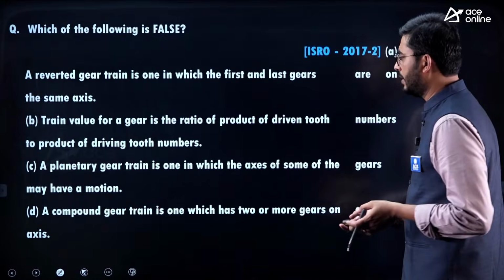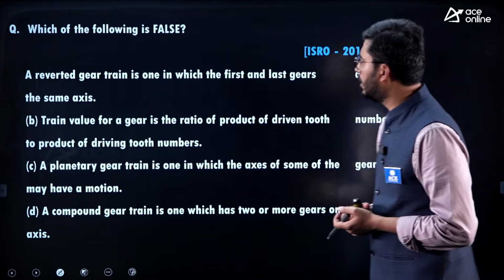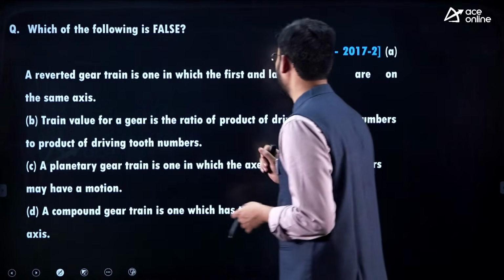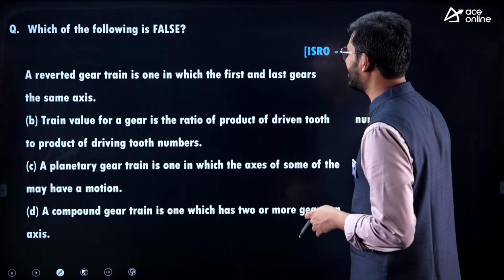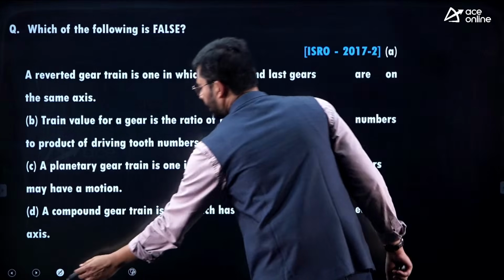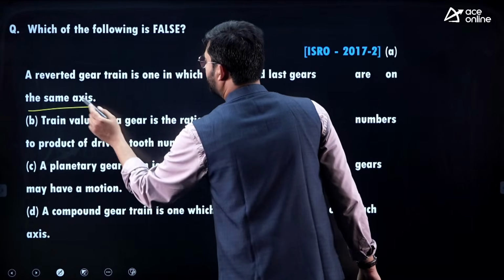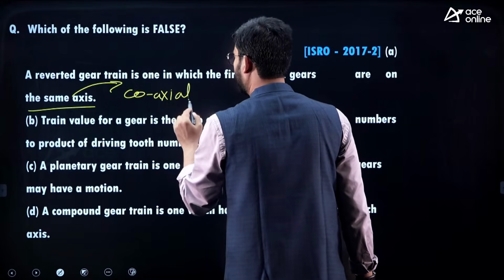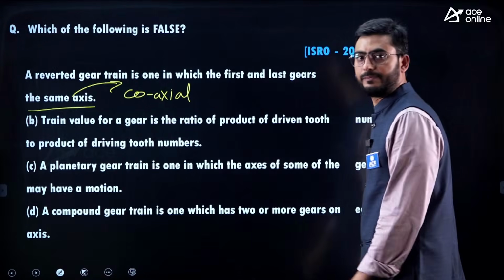Okay, let's see another question. Which of the following statements is false? Option A: a reverted gear train is the one in which the first and the last gears are on the same axis. Reverted gear, the first and last gears are on the same axis, or coaxial. This is the condition for the reverted gear. This is a correct statement.